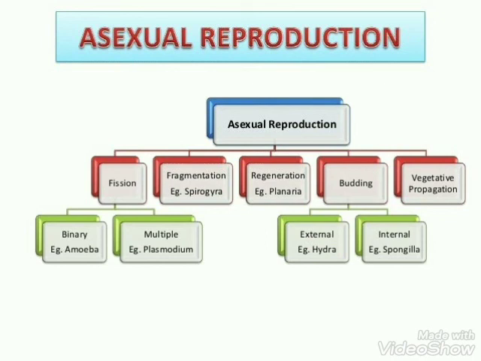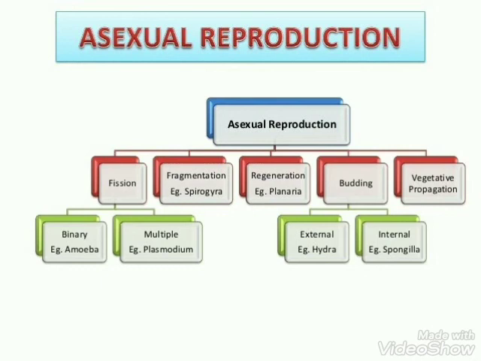If the parental cell divides into 2, then it is named binary fission, which is usually found in amoeba. And if the parental cell divides into more than 2 cells, then it is named multiple fission, which can be easily seen in Plasmodium.